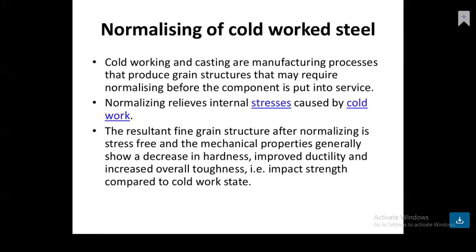The resultant fine grain structure after normalizing is stress free, and the mechanical properties generally show a decrease in hardness, improved ductility, and an increase in overall toughness, that is impact strength, compared to the cold worked state.